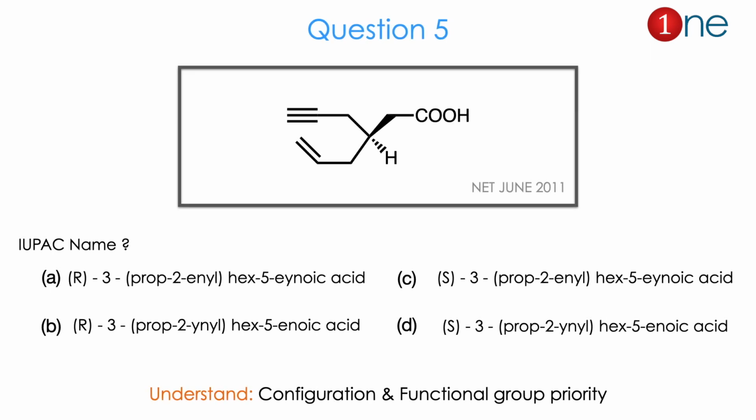Then question number 5. In the starting material you have many functional groups attached to the middle carbon: alkene, alkyne, acid, and below it a hydrogen. Here they ask you to find the IUPAC name. It may look simple but is very hard and twisted. Whether the configuration is R or S, or whether the triple bond or double bond gets preference here. So from the reactant and the choices you might guess the configuration is important and functional group priority is the real question. The answer is D. Let us see how.